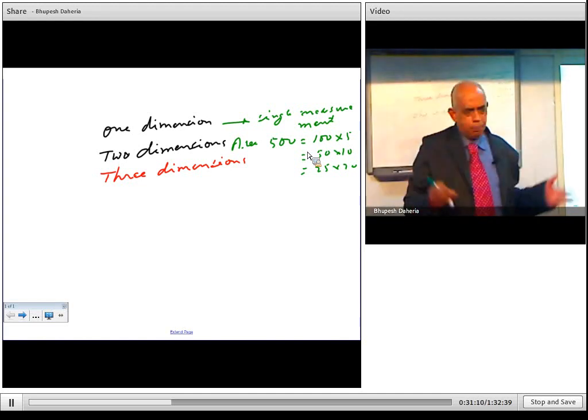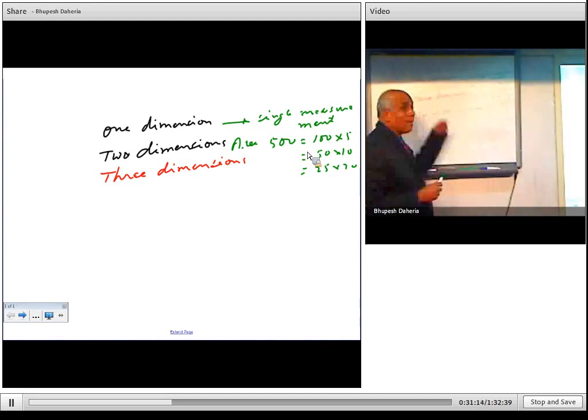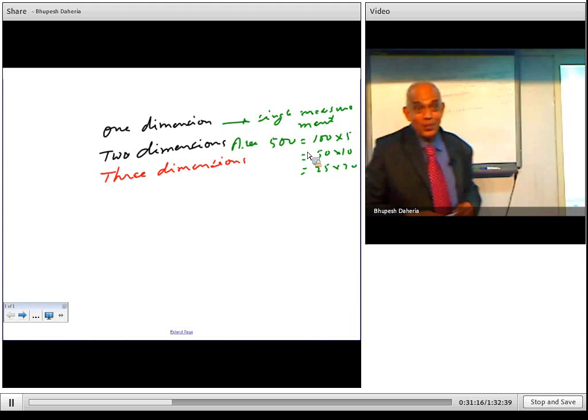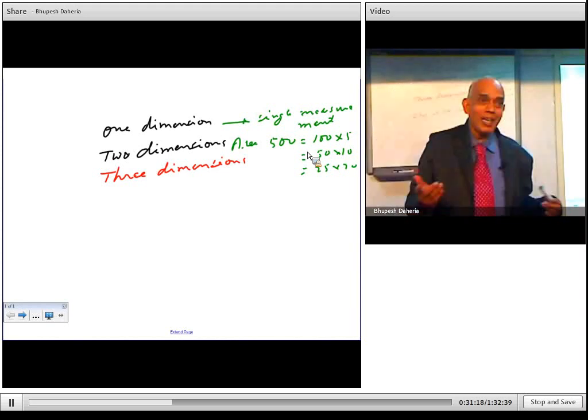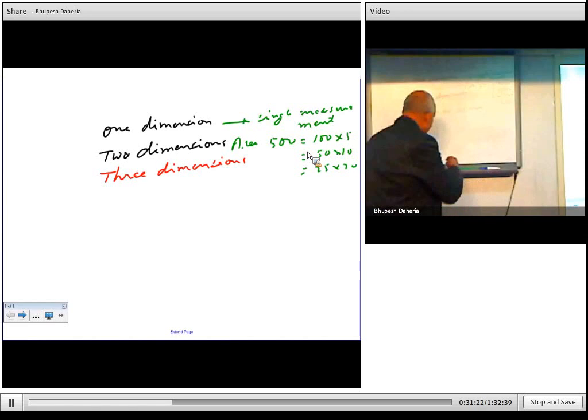So that is area. Then another third thing comes for three dimensions. So volume. Now volume means your length, breadth and height. Supposing if you take, for example, a rectangular tank.